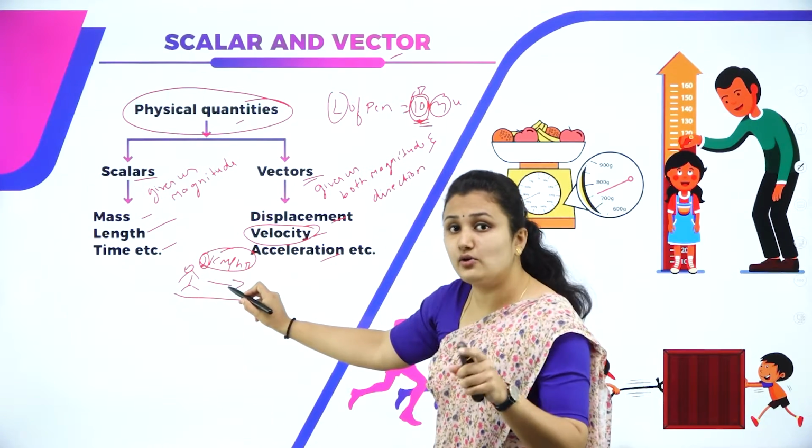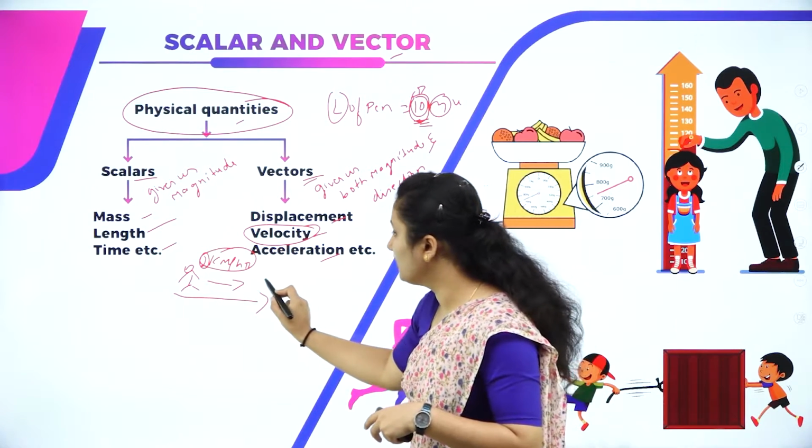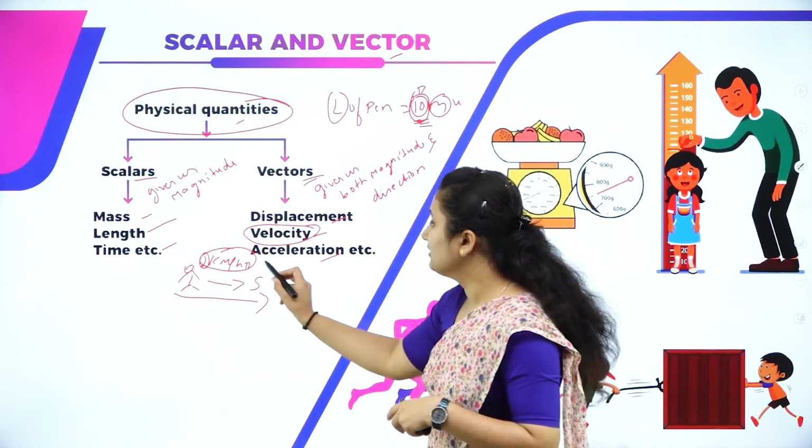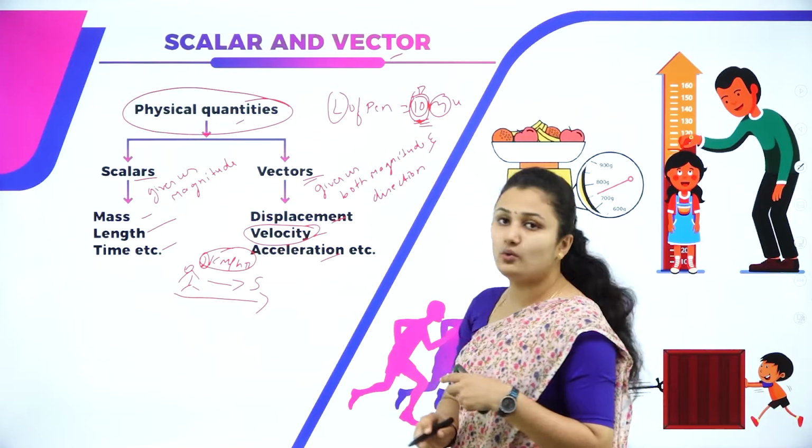When you say, I go for a walk daily 2 km per hour towards north or towards south, that means it is giving me magnitude as well as direction. Hence, it is a vector quantity.